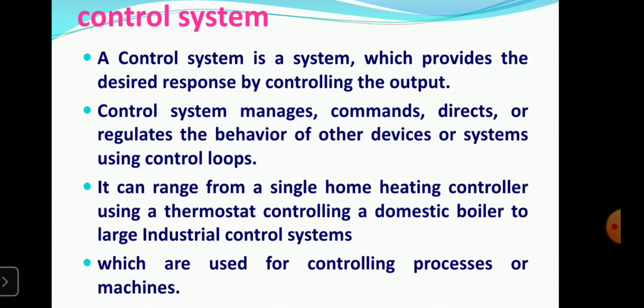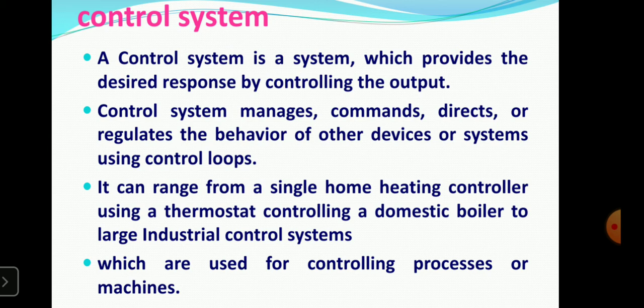Okay, take the example of an AC. Nowadays the modern IoT based AC will come in a few days. You can start your AC from your mobile, with one chip installed in your AC.